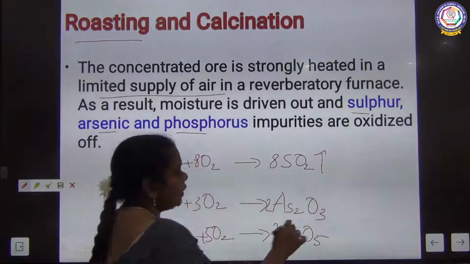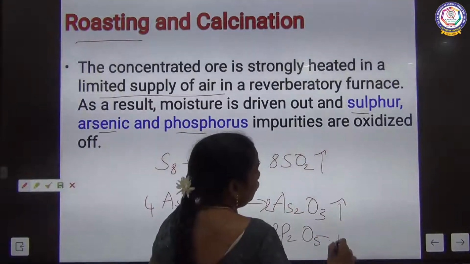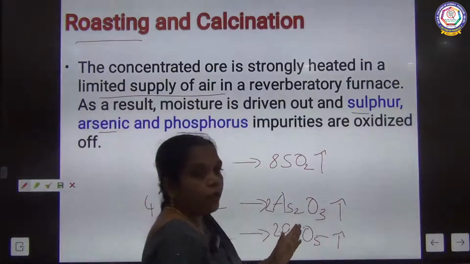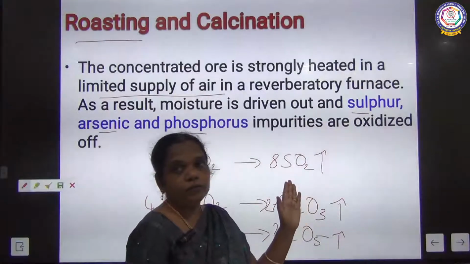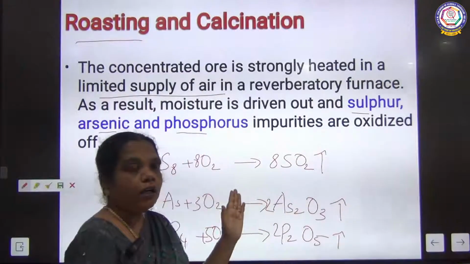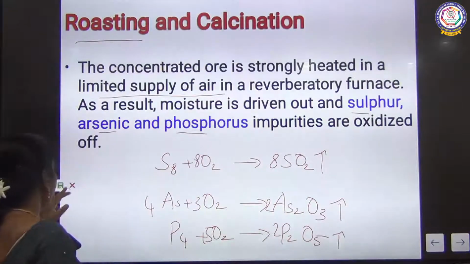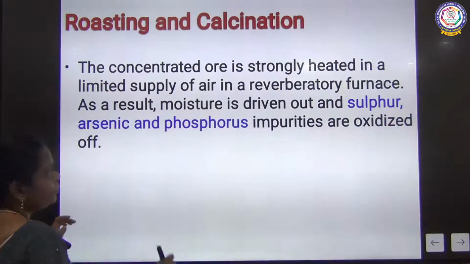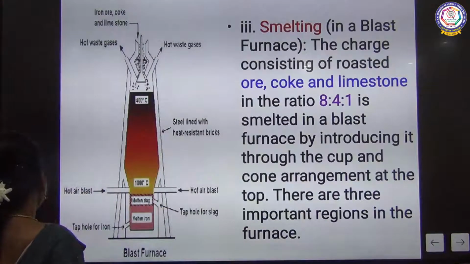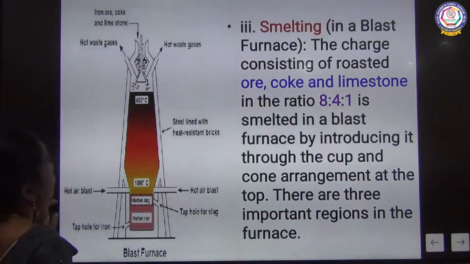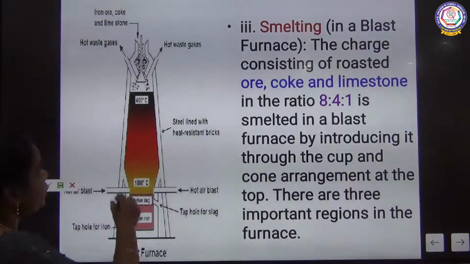So these are all removed in the form of volatile impurities, or vapor. So the impurities are removed, and we get only the ore particles. Next we subject the ore particles to smelting in the blast furnace.